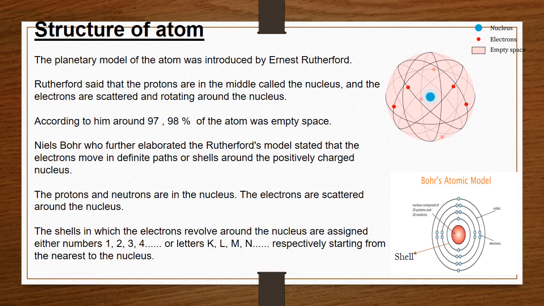I hope you have understood this section, in which we studied matter, states of matter, how we could increase or decrease the temperature to change the states of matter, and then atomic and subatomic particles and the structure of the atom. So this is the part 1 section of the unit structure of matter. Hope you understood.